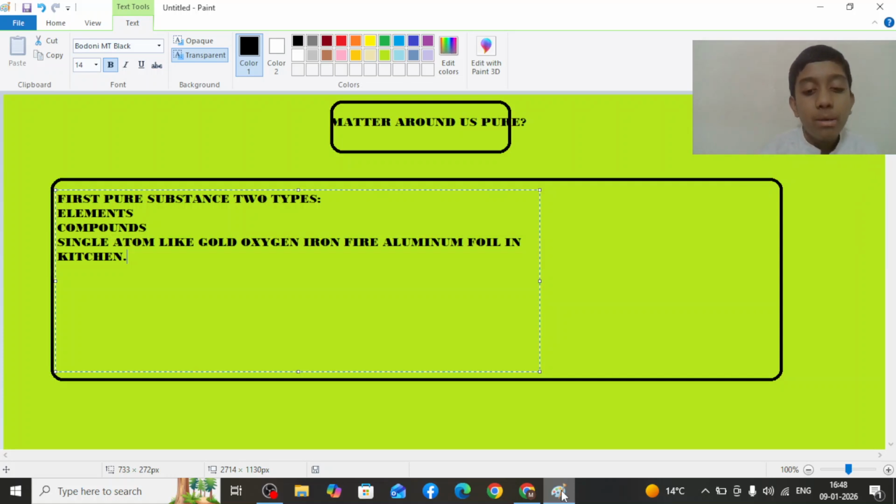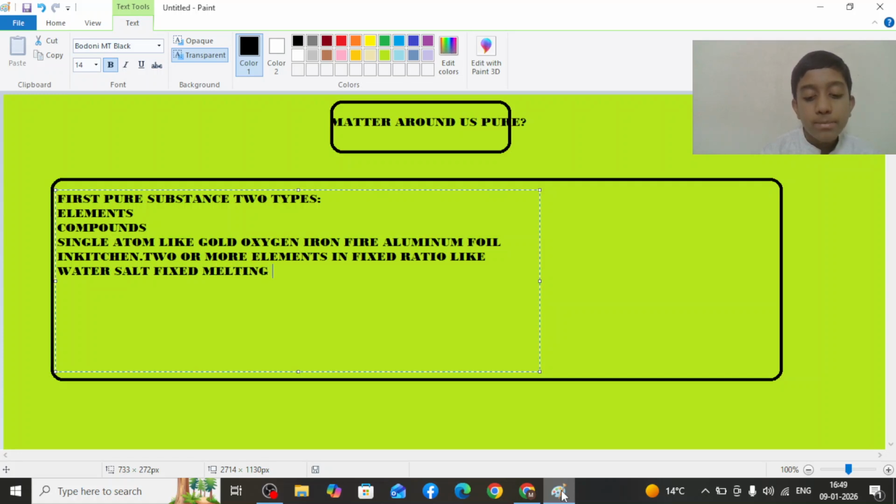Now we are going to learn about compounds. Compounds are made of two or more elements in a fixed ratio, like water and salt. They have fixed melting and boiling points, like ice, which always melts at 0 degrees Celsius. So this is the meaning of compounds.